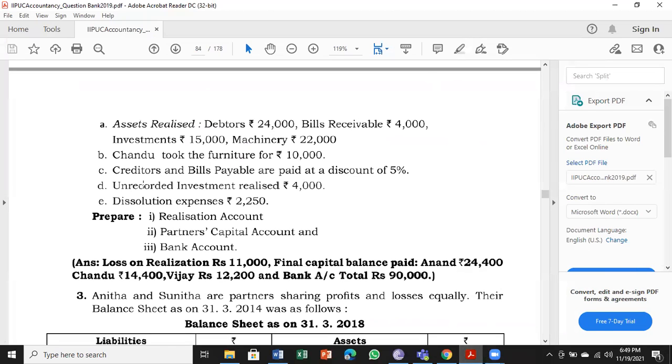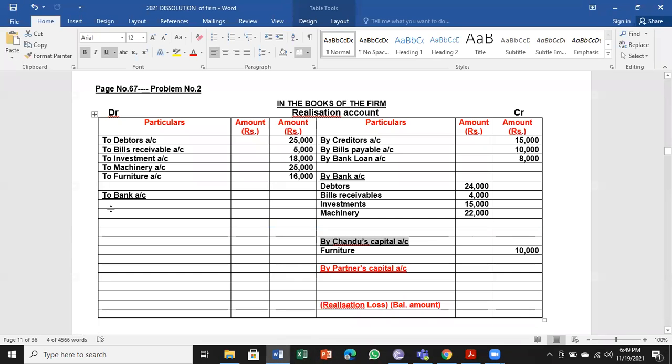Next, creditors and bills payable are paid at a discount of 5%. So anything paid, any expense paid by business will be cash going out, or when you have a bank account, it is bank is the giver of that money. So to bank account, below that, we will write all the information connected to the payments done by the business.